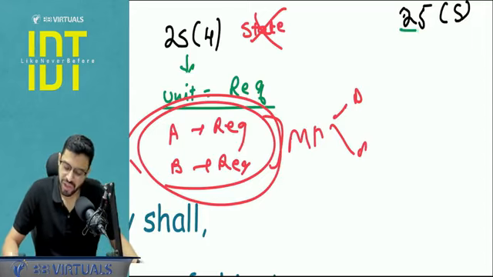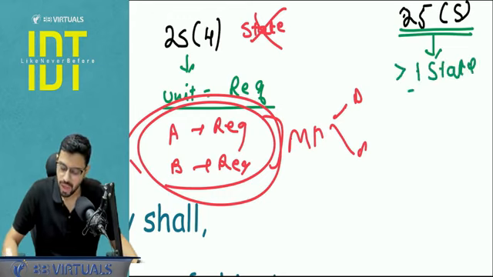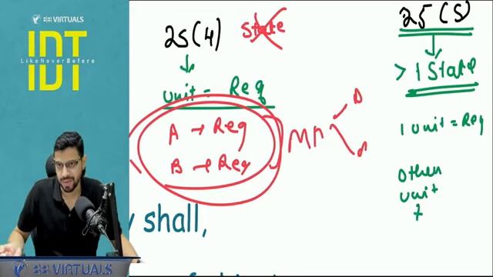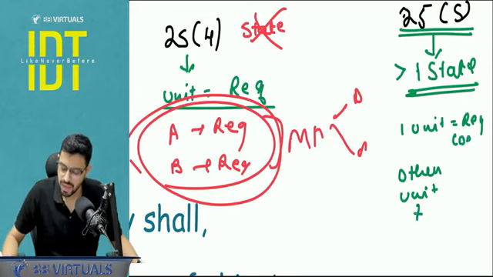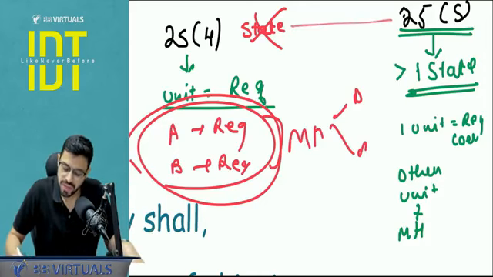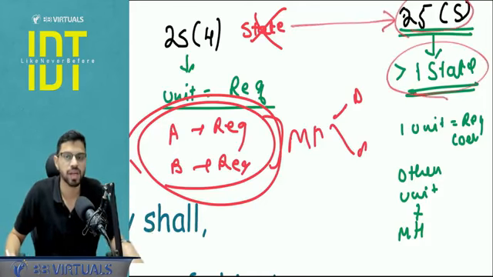And what is in 25.5? 25.5, please pay attention, 100% case would be of more than one state involvement. Now here what is happening? One unit is registered, and other unit is in some other state. Let's say this registered unit is in Delhi. Now other unit would be in, let's say, Maharashtra. So these particular units will be deemed to be units of distinct persons. Concept is same, distinct person. But what is the difference in 25 subsection 5? There is more than one state involved.